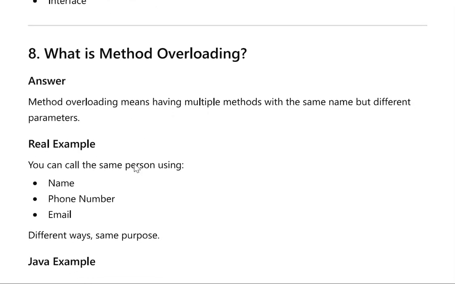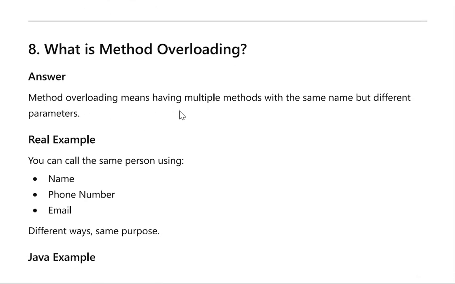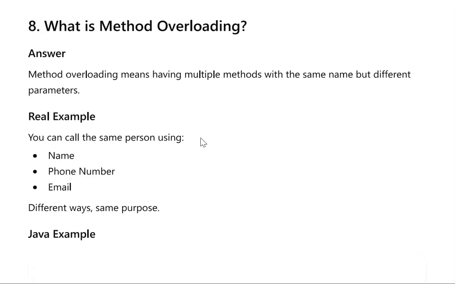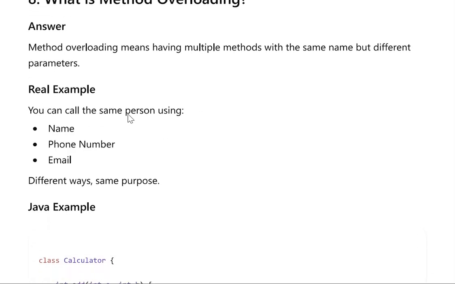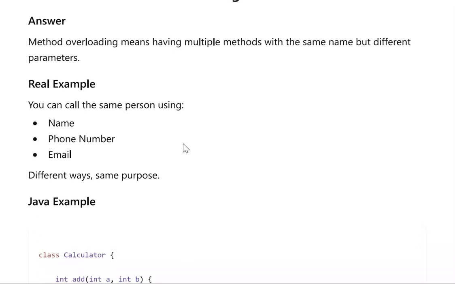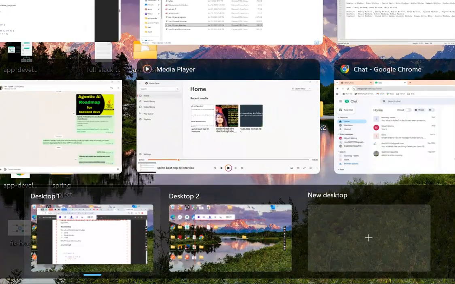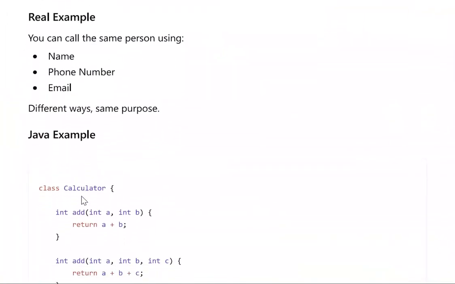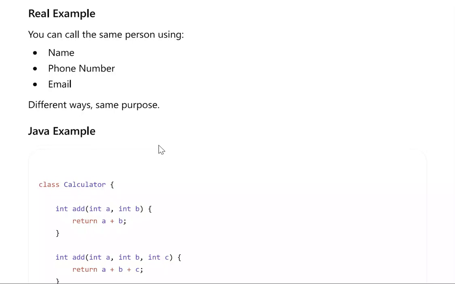What is method overloading? Method overloading means having multiple methods with the same name but different parameters. Real example: you can call the same person using name, phone number, or email: different ways for the same purpose. Java example: class Calculator.